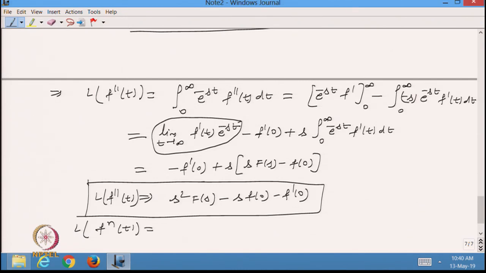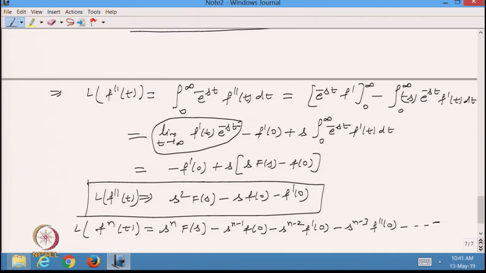The second derivative was multiplied by s square, so it will be s raised to power n F(s) minus s^(n-1) f(0), then s^(n-2) f dash 0, next s^(n-3) f double dash 0, and so on.